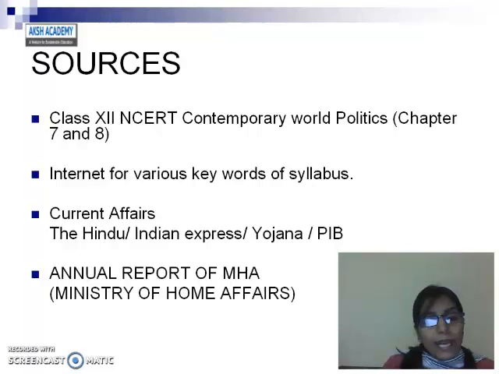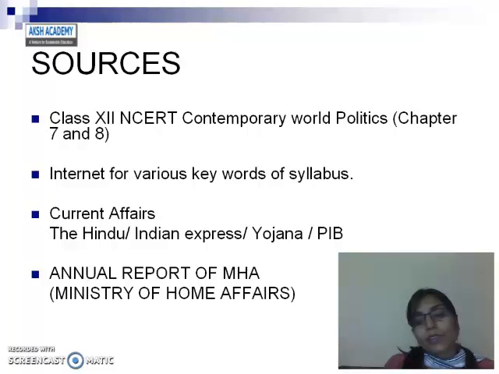And the last one is the annual report of MHA. Again, the entire report is not relevant here. You have to do only a selective study from this report, as per the UPSC syllabus. Whatever is relevant to the syllabus, just go through these parts in this report. The entire report is not relevant, so just do a selective study.